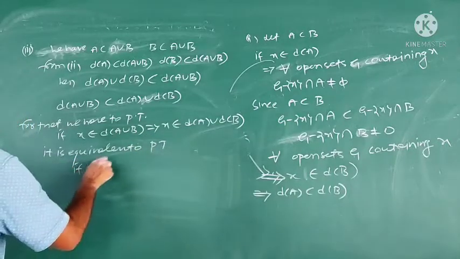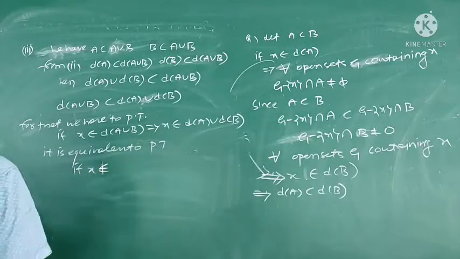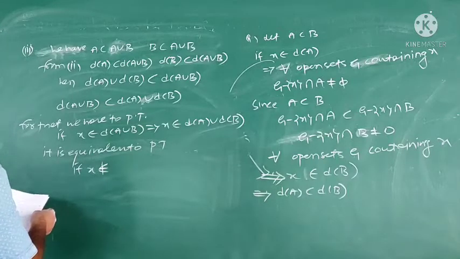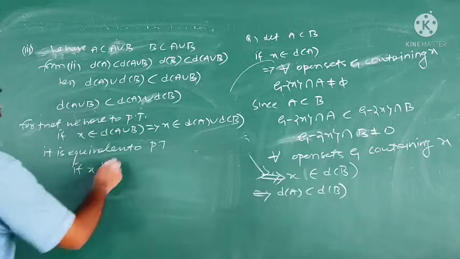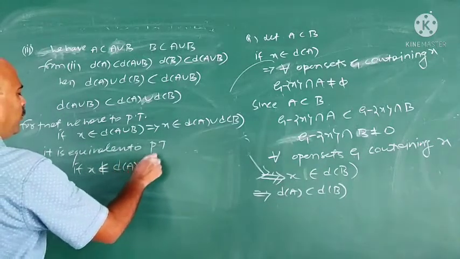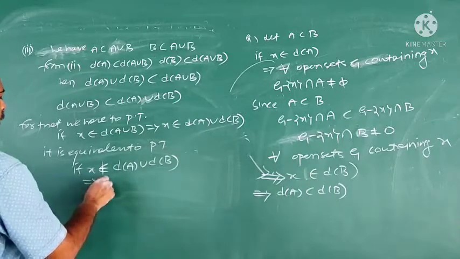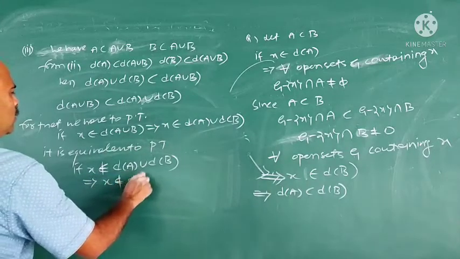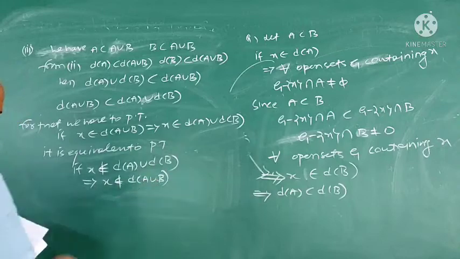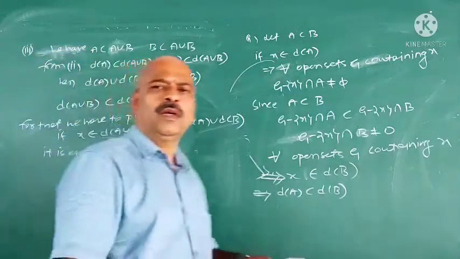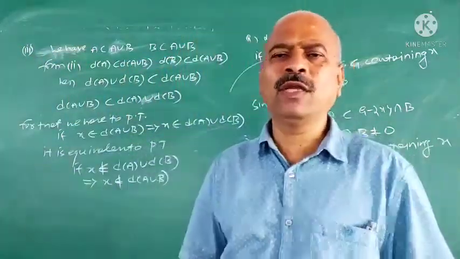It is equivalent to prove that if x does not belong to D of A union D of B, this implies x does not belong to D of (A union B). You have studied logical equivalence.